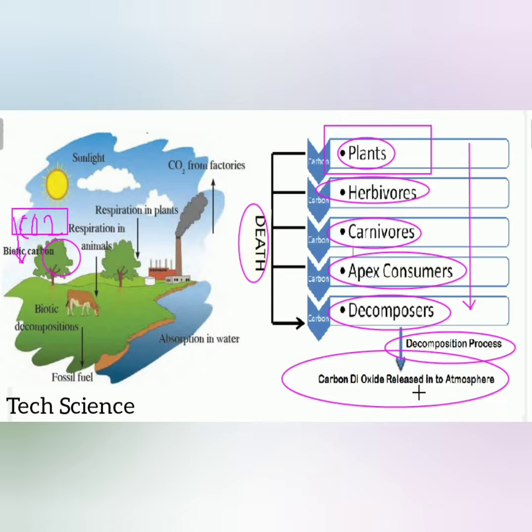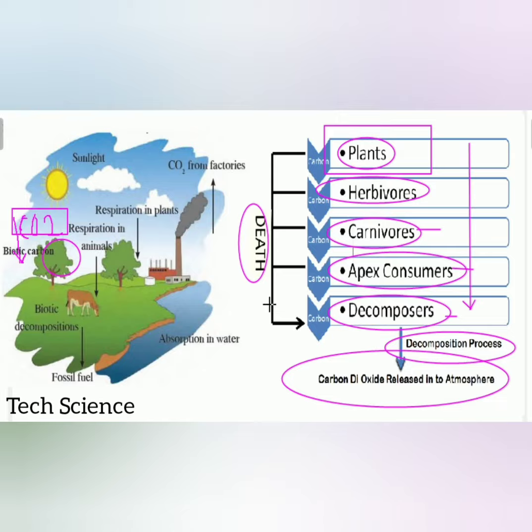Also, individually, when they die, either plant, herbivores, carnivores, apex consumer or decomposer, the carbon present in these biotic forms, again after the decomposition process, enters the atmosphere.